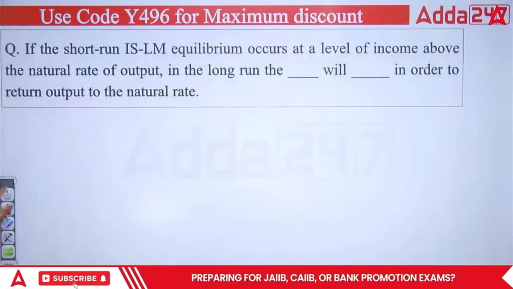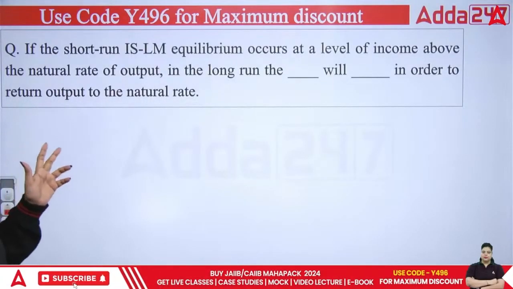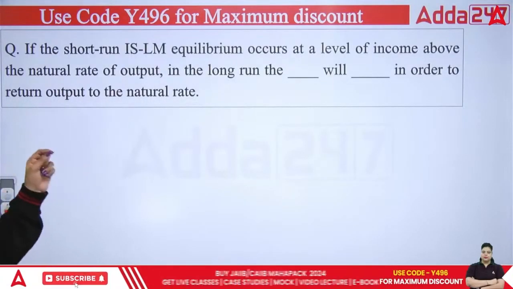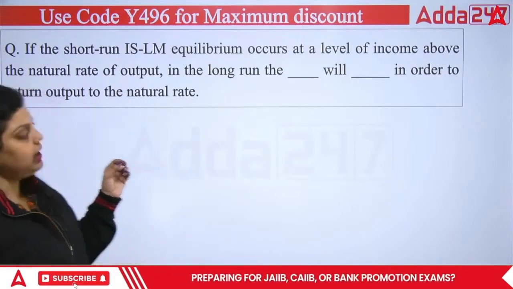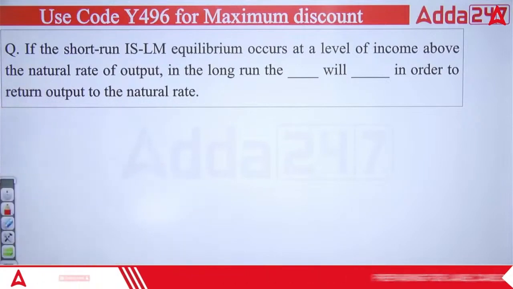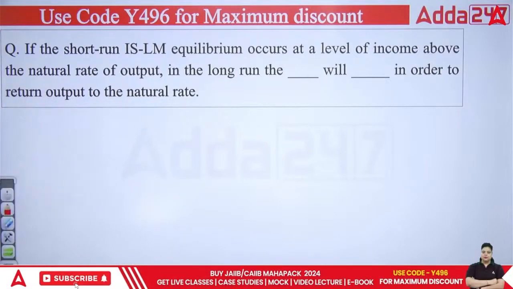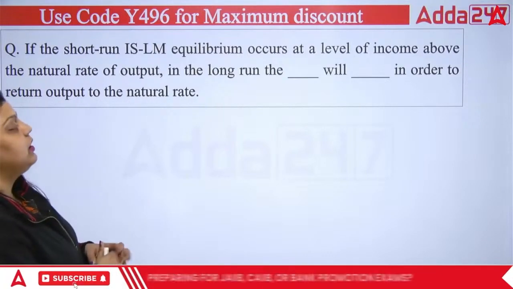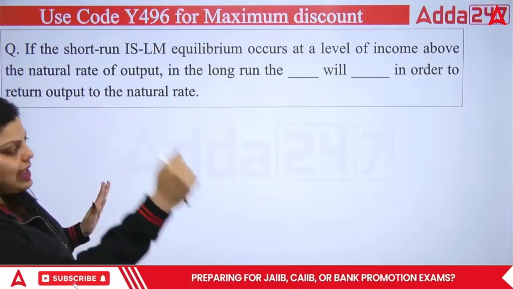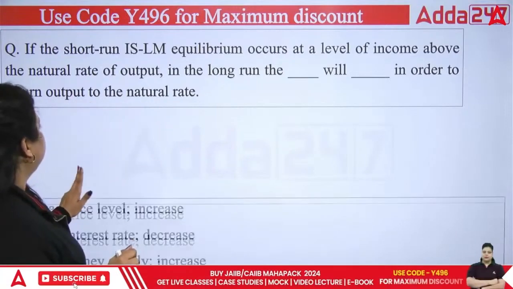Next: if the short run ISLM, standing for investment, savings, liquidity preference and money supply, equilibrium, which means equality, they both came to the same level, occurs at a level of income above the natural rate of output, in the long run the dash will dash in order to return output to the natural rate.